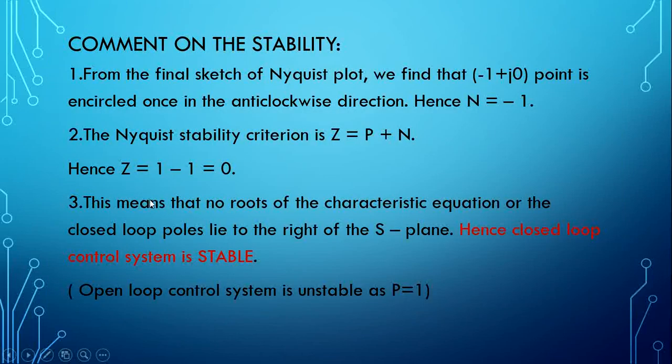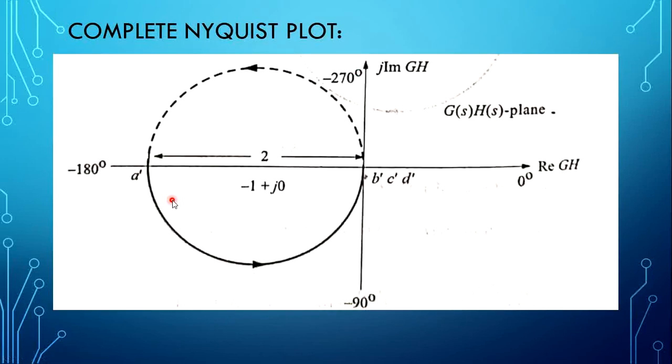Now, to determine the stability, we have to determine the number of encirclements. Let us take this point as point A. Point A indicates the -1 plus j0 point.